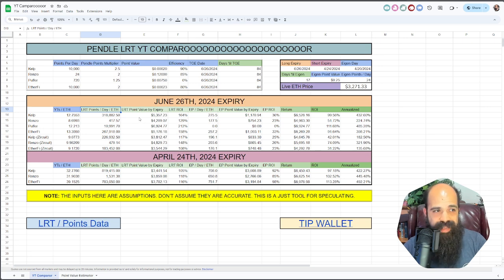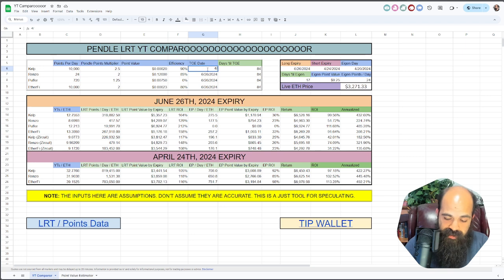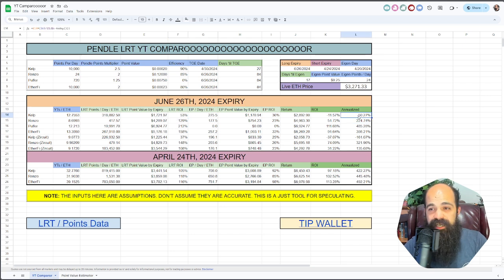So if you look at kelp as an example, $5,300 by expiry, that's fantastic. It's 164% ROI just from the LRT points. But remember, this is assuming the TGE is really far away in June 26th. If we assume that it happens on 4/30, the ROI will not be as good, and you will actually have a negative APR because you paid more than it's worth. And this is assuming you ride the YT to zero valuation.